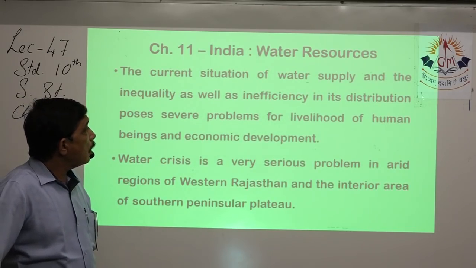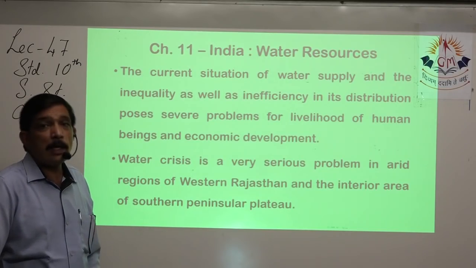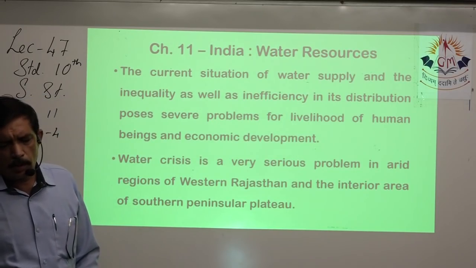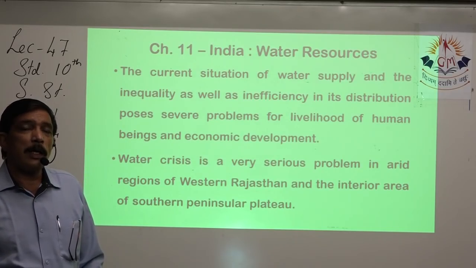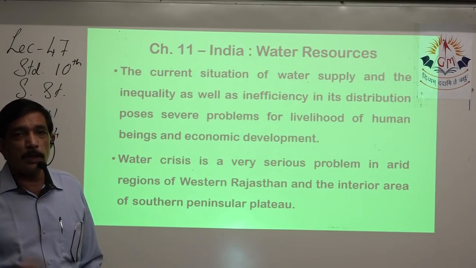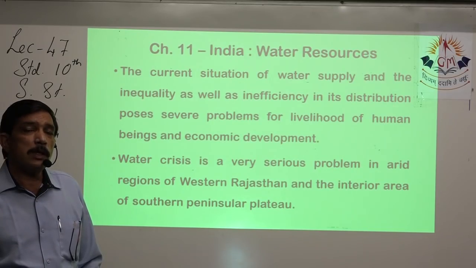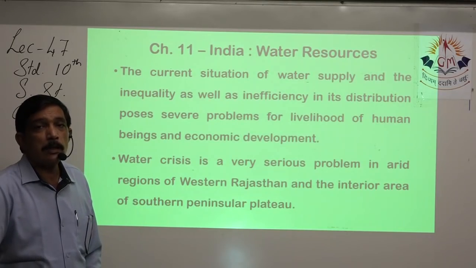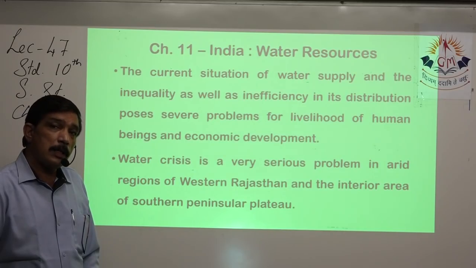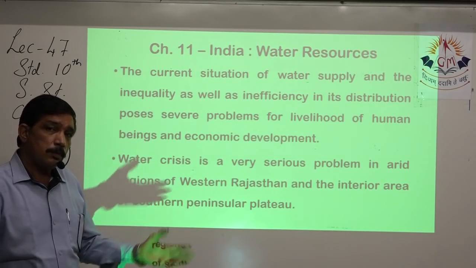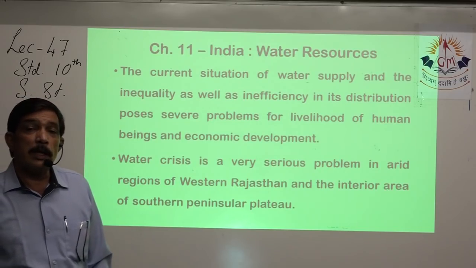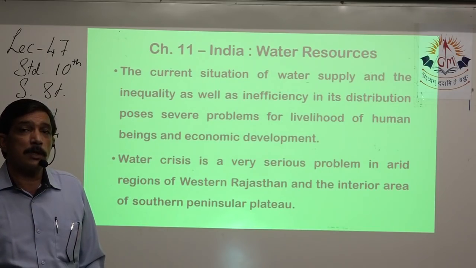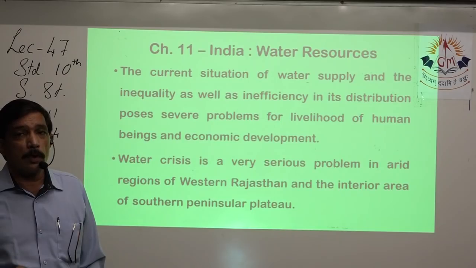Inequality in water supply and inefficiency in its distribution create problems for the livelihood of human settlements, and it also hampers economic development. Two things to keep in mind over here are inequality in distribution and inefficiency in distribution. Yes, the lake dries up, but before it dries up, the water is not supplied to the citizens and the industries, so it is allowed to evaporate.